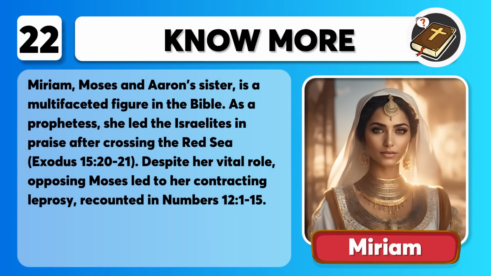That was Miriam. Miriam, Moses and Aaron's sister, is a multifaceted figure in the Bible. As a prophetess, she led the Israelites in praise after crossing the Red Sea, Exodus chapter 15, verses 20 to 21. Despite her vital role, opposing Moses led to her contracting leprosy, recounted in Numbers chapter 12, verses 1 to 15.